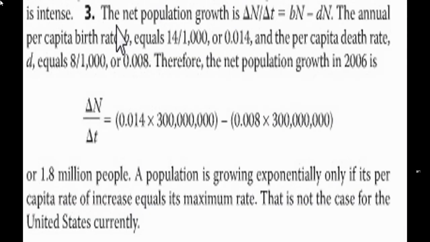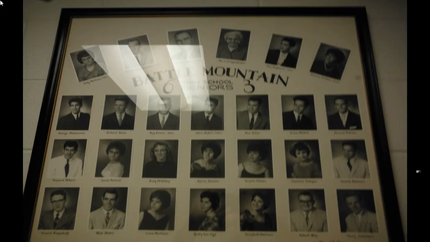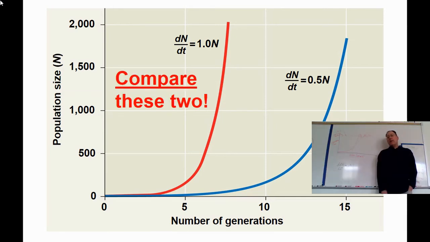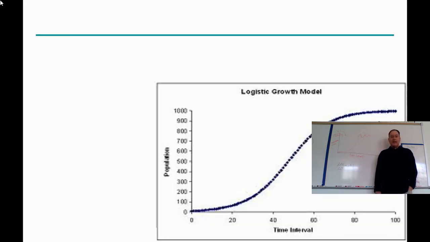If you want to, you can press pause and take a look. This is the book's way to answer this question. Oh, there it is, misplaced. You can tell I'm a little bit out of practice. So let's take a moment. I'm going to stop talking. Go ahead and compare these two growth lines and their growth rate, please. You can see that the blue line is half of the growth rate of the red line, and that the curve is definitely less steep on the blue line, the second one there.